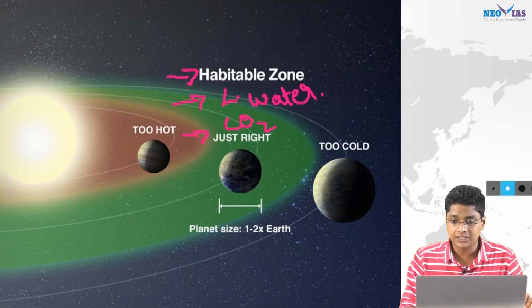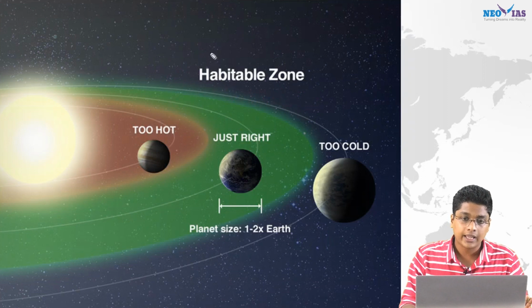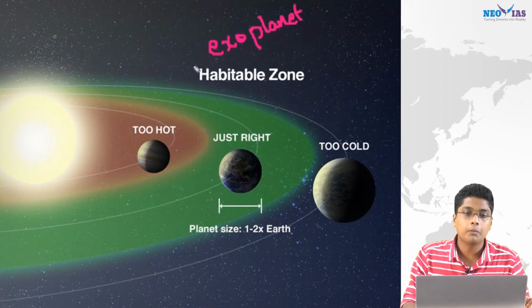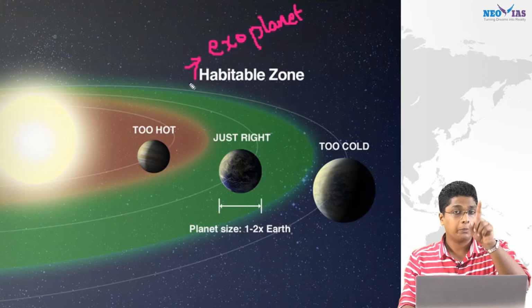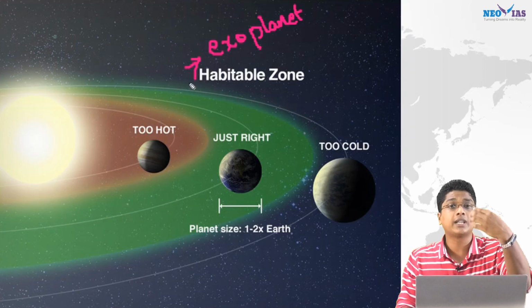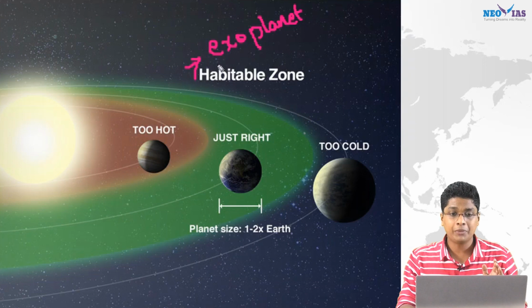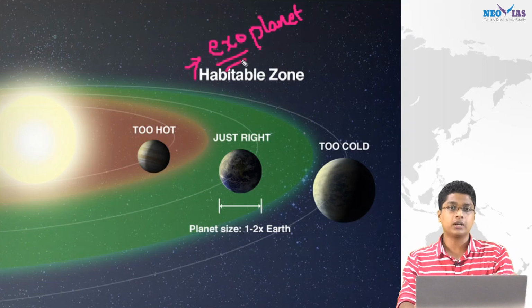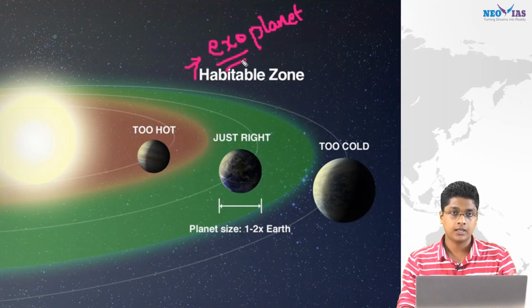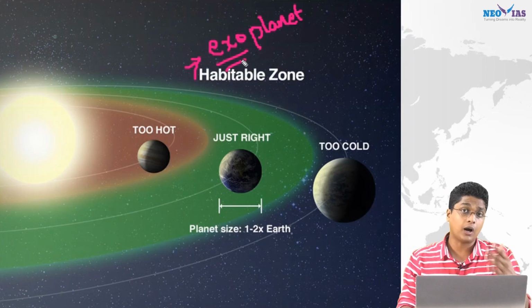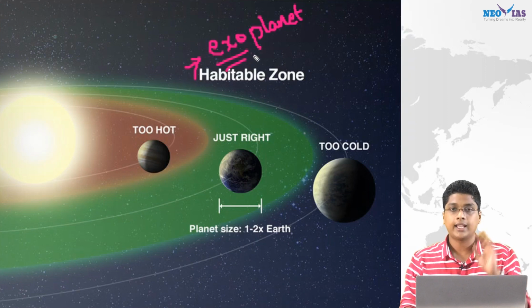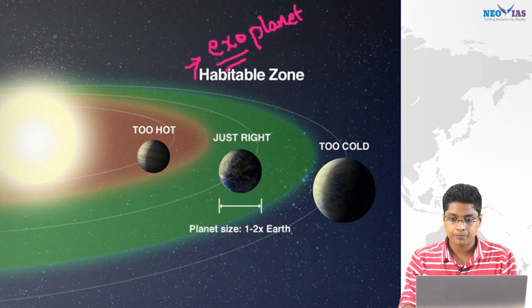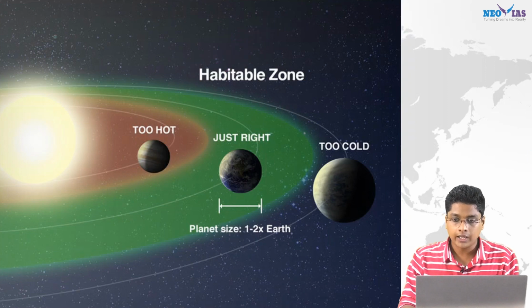Now, related with this, there is a term called exoplanet. Exoplanet means a planet lying outside our solar system. What is the meaning of the word exo? Outside. Right? So a planet outside our solar system is called an exoplanet. Fine? So this is the concept regarding the habitable zone.